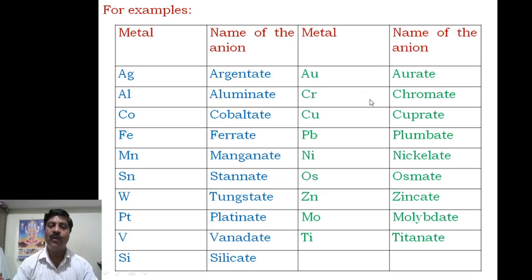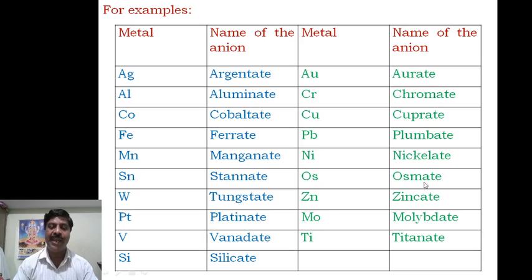Then chromium is chromate. Cobalt is cobaltate. Copper, cuprate. Iron, ferrate. Lead, plumbate. Manganese, manganate. Nickel, nickelate. Tin, stannate.